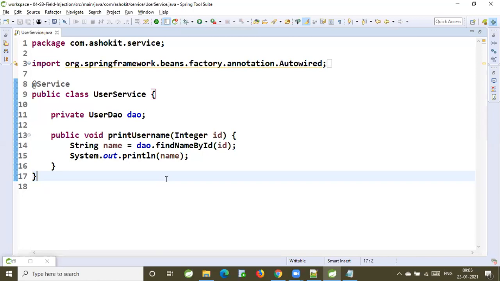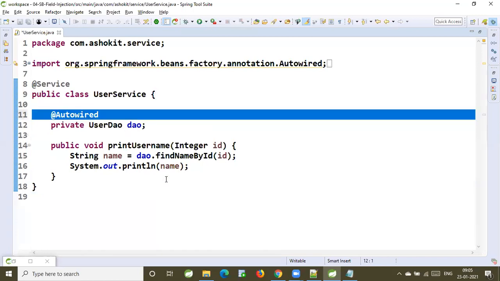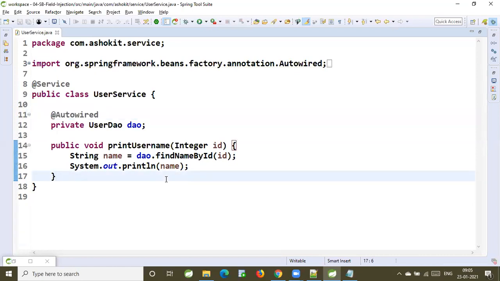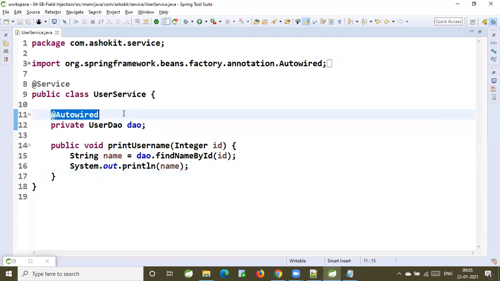By writing @Autowired. If this class contains a variable with the @Autowired annotation, then the IOC container will understand that this class requires that object. Then IOC will inject that object into this class. That is called dependency injection. How will IOC know that it has to perform the dependency injection? With the help of this annotation, it is recognizing that it has to perform the dependency injection.